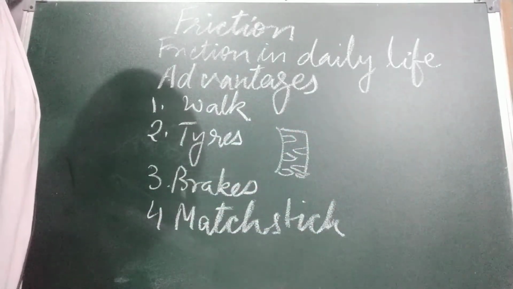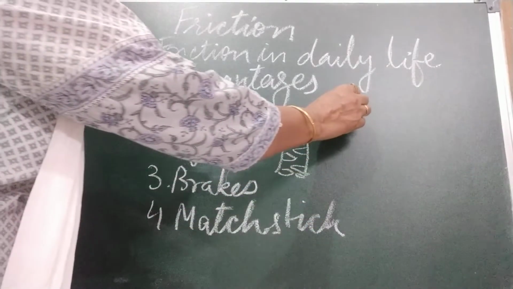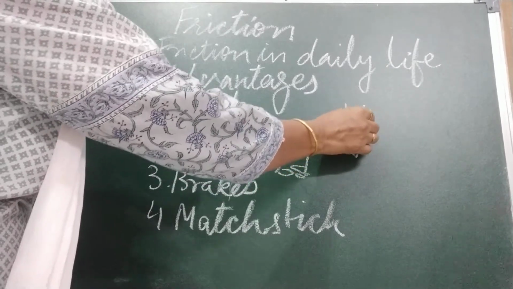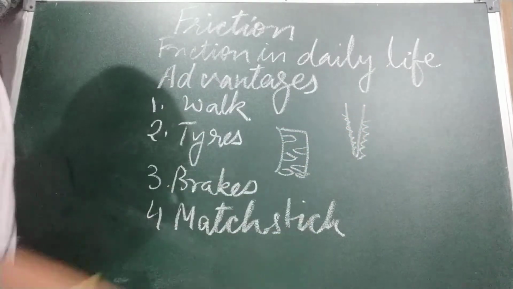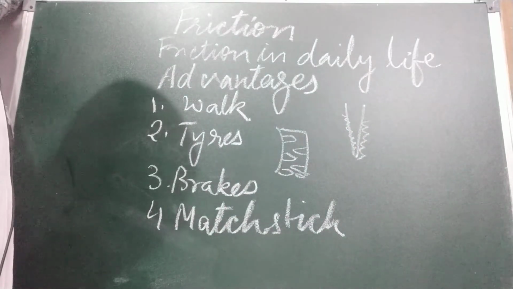Friction causes nails and screws to hold to walls. Nails and screws, you know, these grooves are there, they hold the nails or screws. If both the things are smooth, then it will slip out.